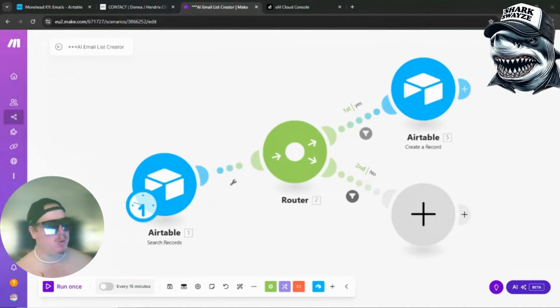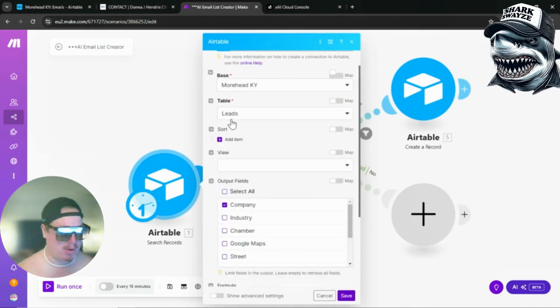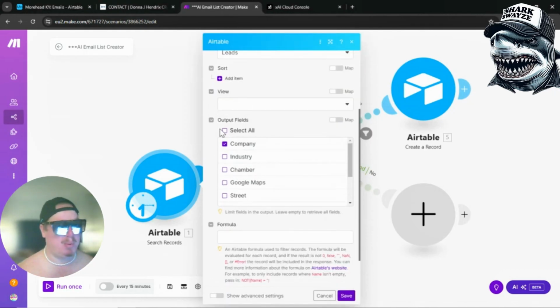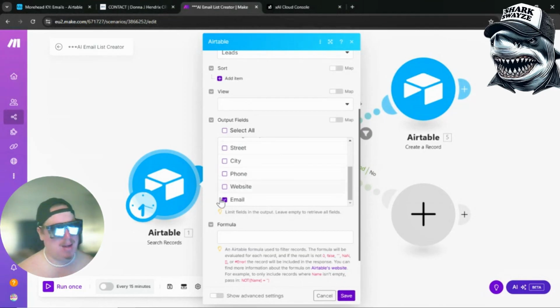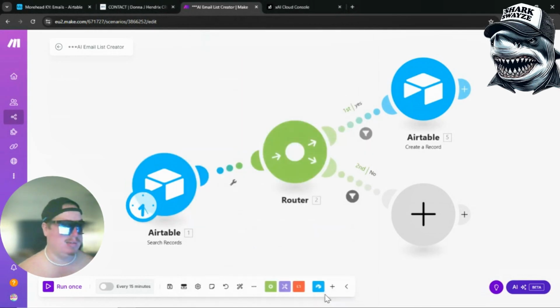We want to hop into our AI email list creator tool. And don't worry, guys, all these tools and step-by-step is all down in the description for free, so you can just get it and start using it right now. You don't even have to build it. Airtable, search records, and we're just going to connect it right back to our Airtable from earlier. And this time we want to put the output as company and email, okay? And I'm going to set the limit to 300 because we have 276 leads, right?